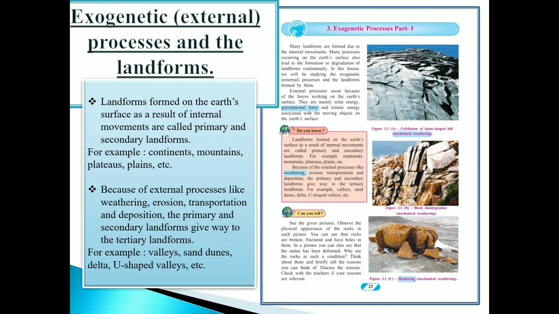Here you can see textbook page number 23. It shows figure 3.1a, the picture of exfoliation of a dome-shaped hill. It is a type of mechanical weathering. Figure 3.1b, the picture shows block disintegration. It is also a mechanical weathering. 3.1c, it shows shattering of a rock. This is also a mechanical weathering.